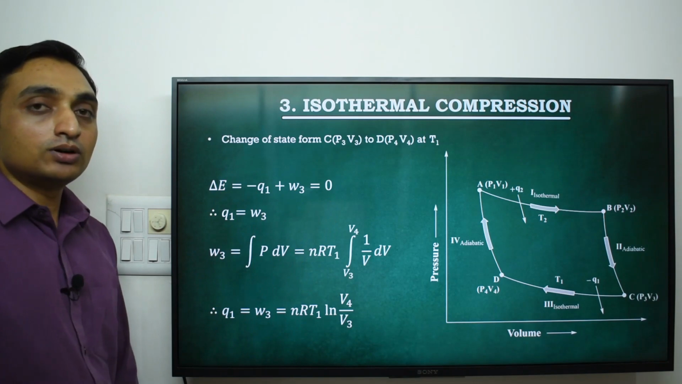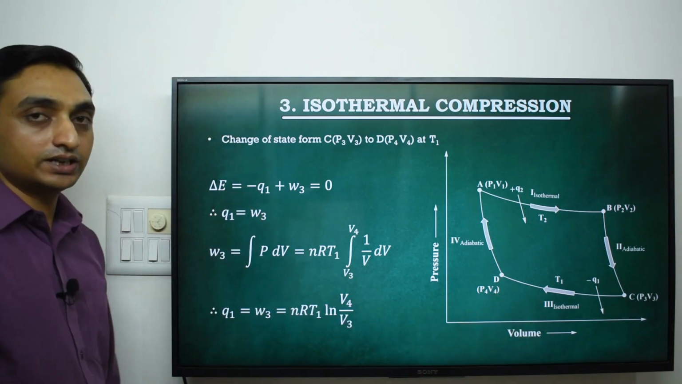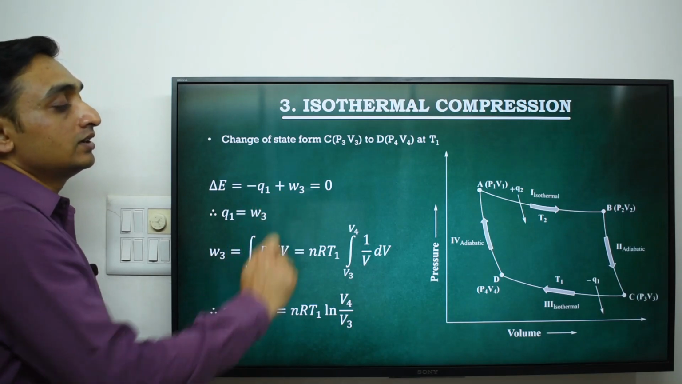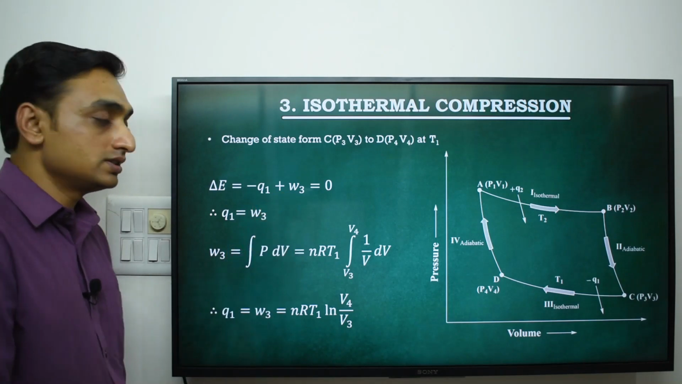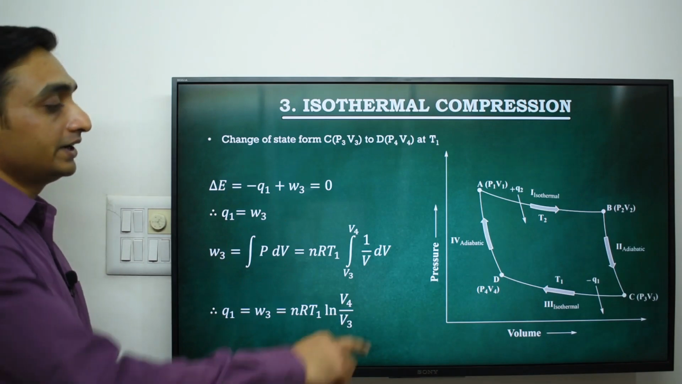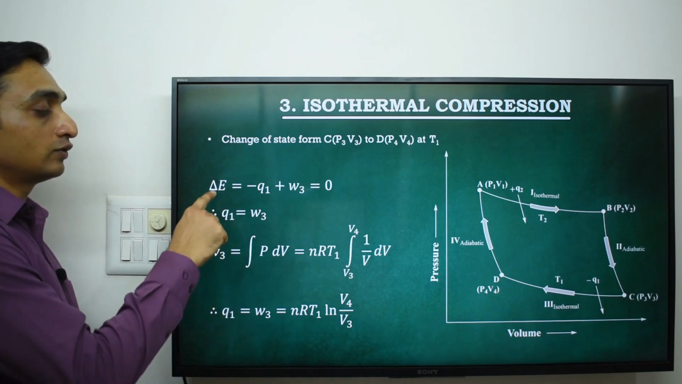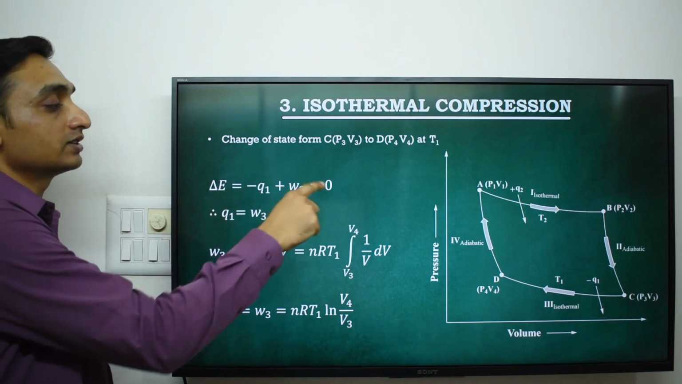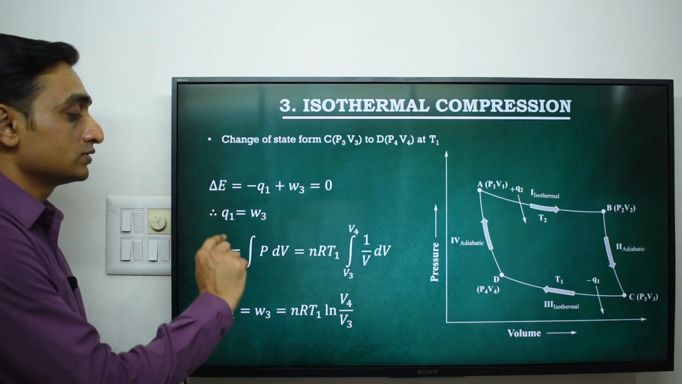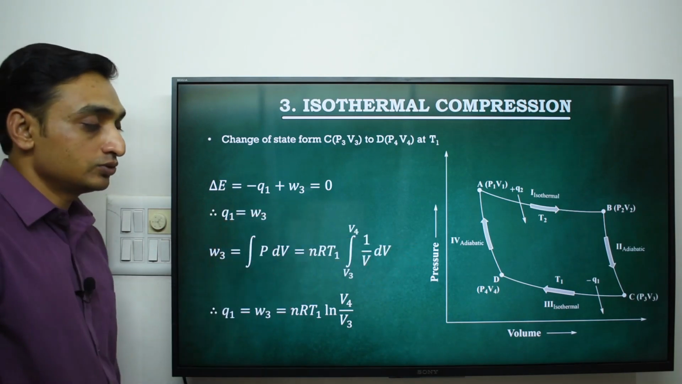The Q1 amount of heat is released by the system, so here is a negative sign, and work is done on the system, that's why there is a positive sign. And this process is an isothermal process. So for an isothermal process, the change in internal energy is 0. So for this process, Q1 is equal to W3.